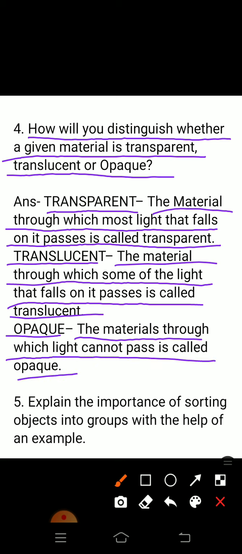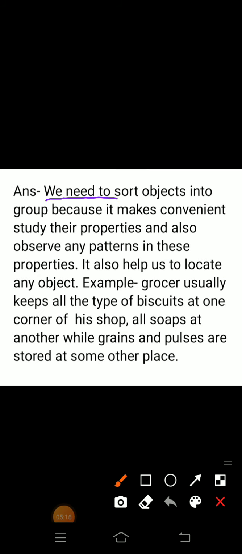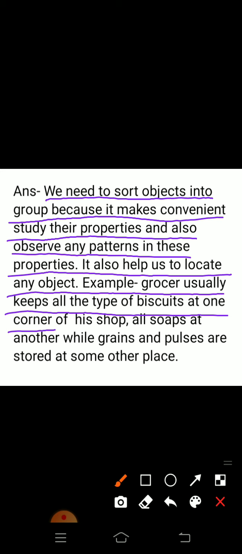Question number 5, explain the importance of sorting objects into groups with the help of an example. Answer is, we need to sort objects into groups because it makes it convenient to study their properties and also observe any patterns in these properties. It also helps us to locate any object. Example, a grocer usually keeps all the types of biscuits at one corner of his shop, all soap at another, while grain and pulses are stored at some other place.